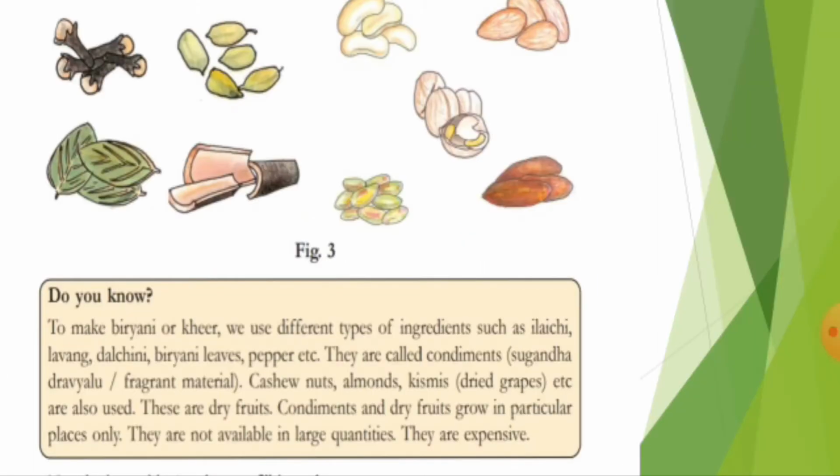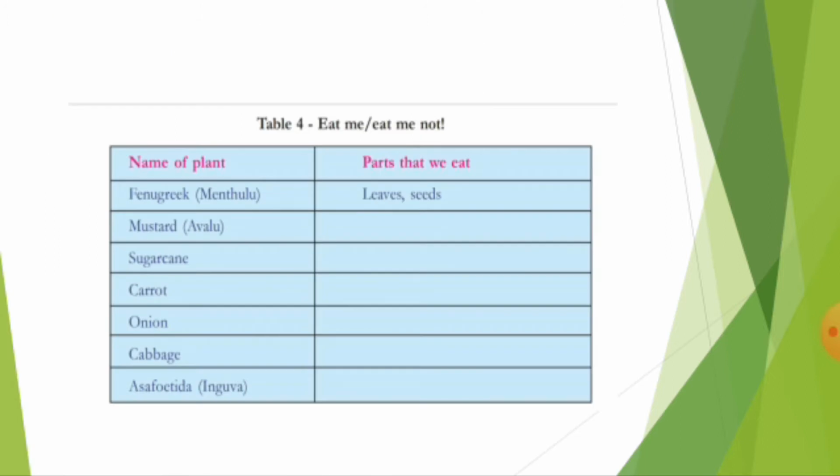Now let us move to the next topic. Here he has given table number 4. Now fenugreek. Everybody knows the meaning of fenugreek. Here he has given menthulu. Menthikura is also eaten as a leafy vegetable, and menthulu are also used as seeds.